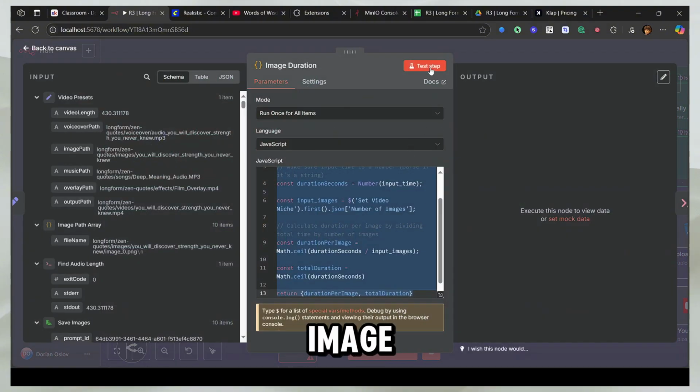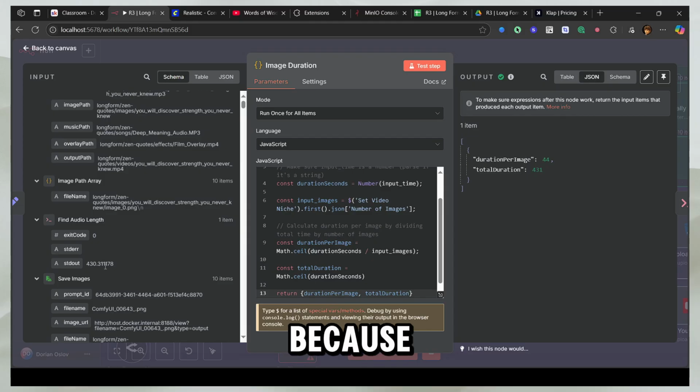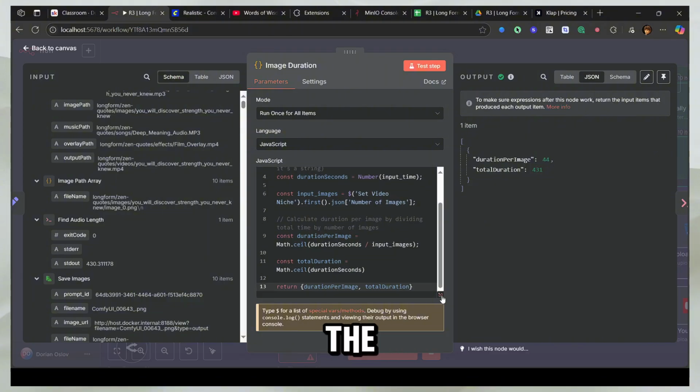So now we have the image duration. What this is doing is calculating how many seconds you have to show one image. This is the total duration of our audio, which is 431 seconds. It's actually 430, but we need to round it up, so it's 431. And we have 10 images. So you divide this by 10 images, and you can see the code here.